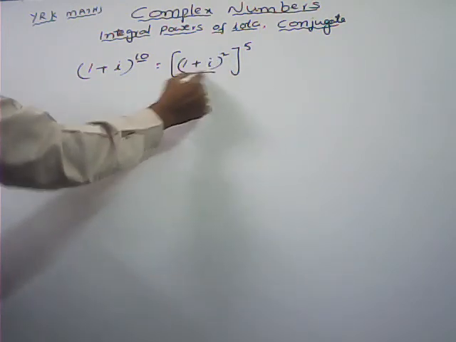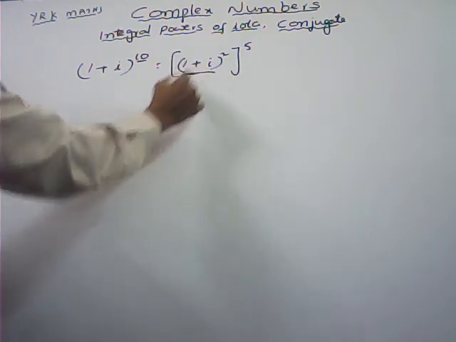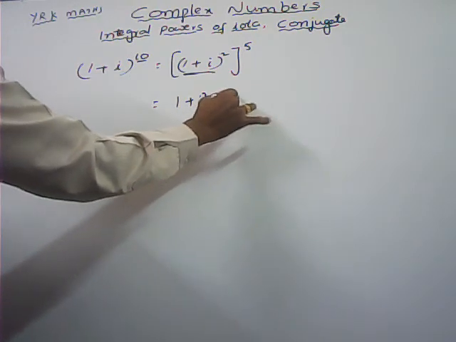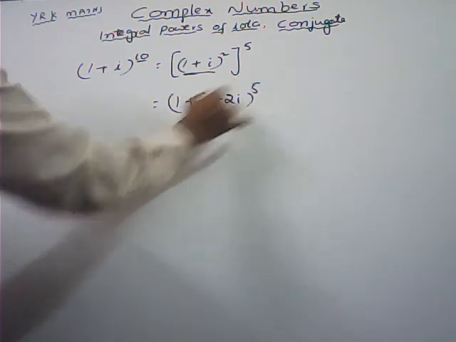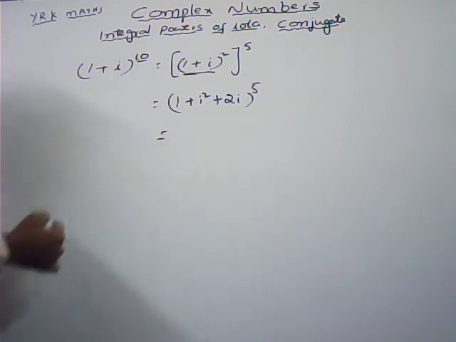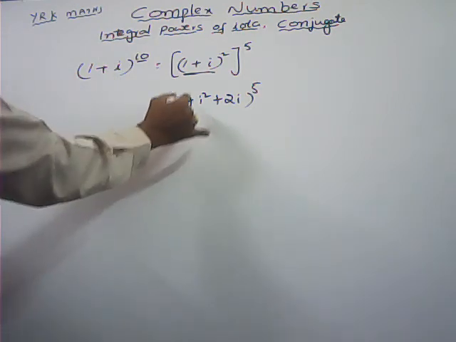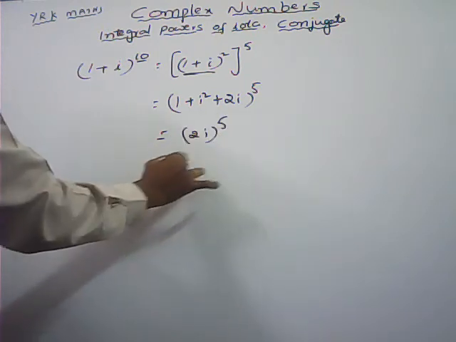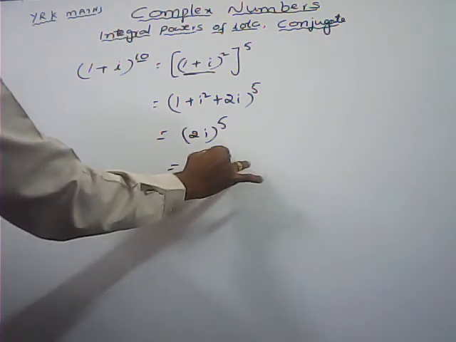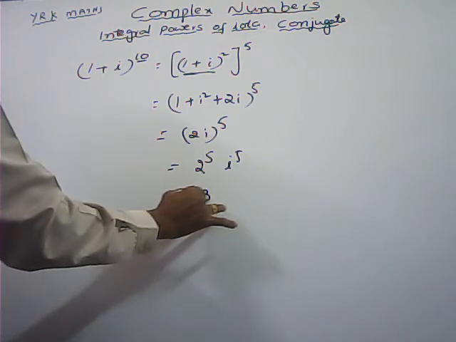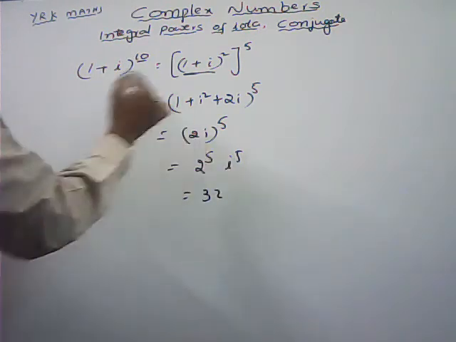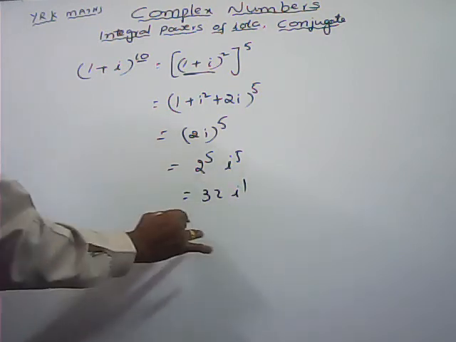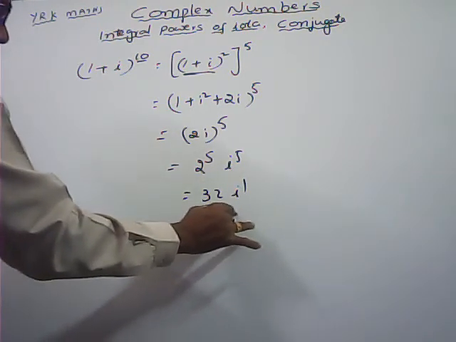Now here you can expand this one. (a + b)^2 = a^2 + b^2 + 2ab, whole power 5. Here i squared is minus 1, so minus 1 plus 1 both get cancelled. Only 2i is there, (2i)^5. That is 2^5 into i^5. This is 32. Here this one, i^5, I can write: if I divide by 4, what is the remainder? 1. So i^1. That is equal to 32i.